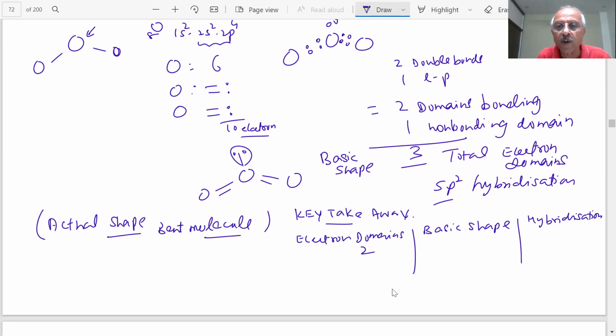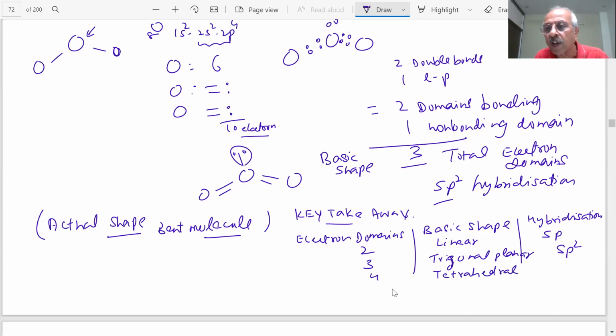Tell me, if there are 2 electron domains, what is the basic shape? Linear. And what is the hybridization? sp. If there are 3 electron domains, basic shape is trigonal planar, and sp2 hybridization. If there are 4, then what is the basic shape? Tetrahedral. And hybridization? sp3. Okay. Clear? Any doubt? No, sir. Okay, so this ends the topic of hybridization.